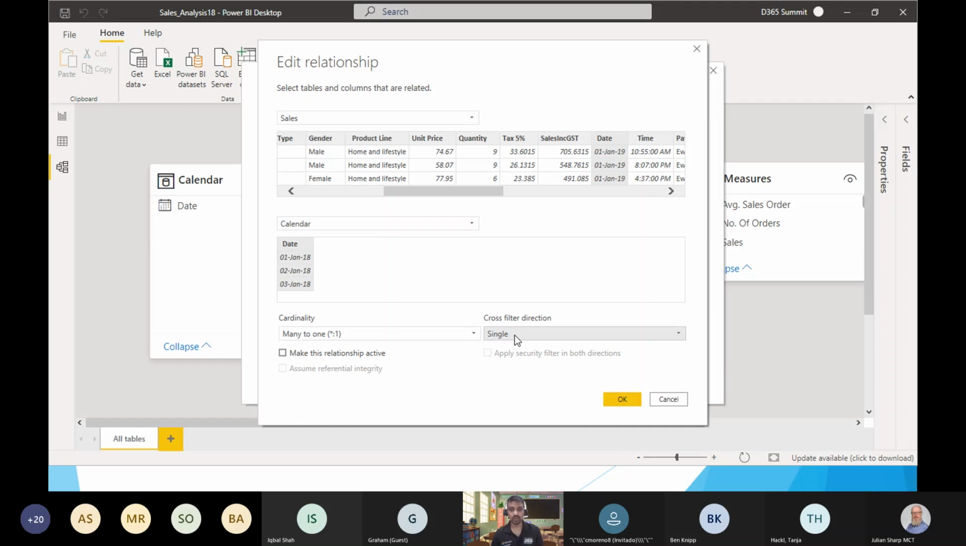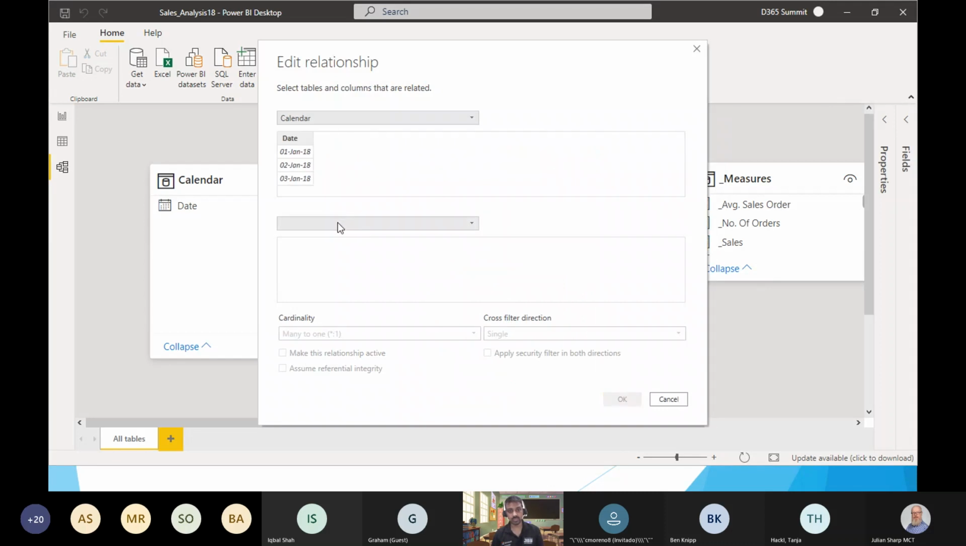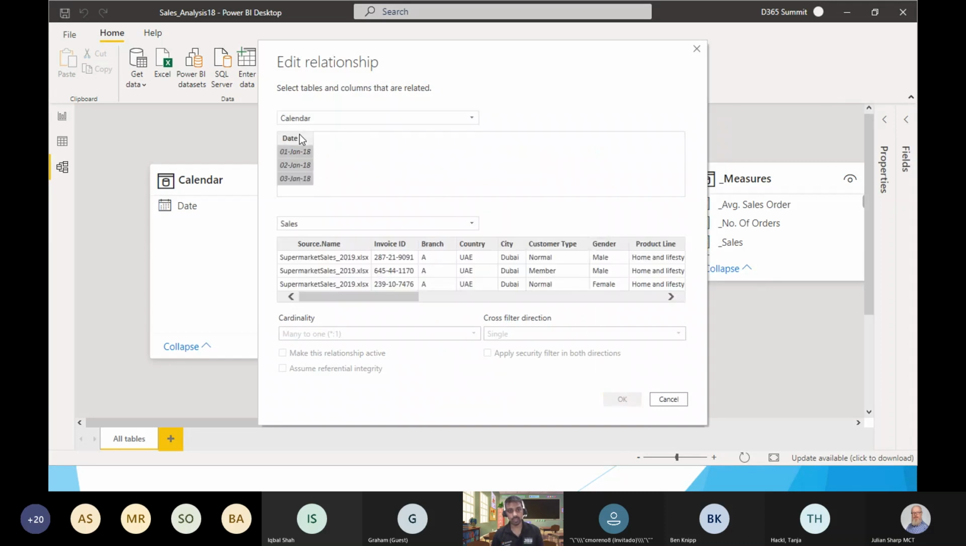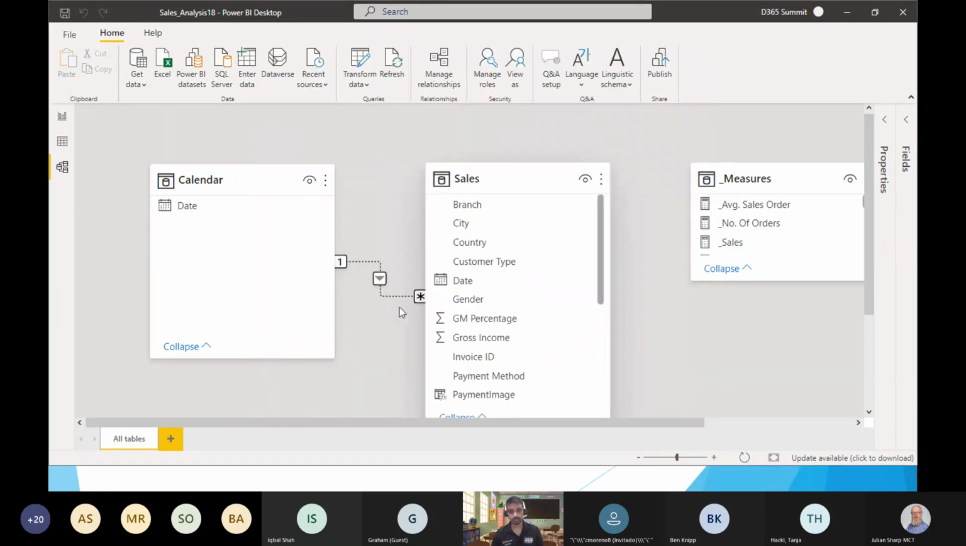If I set the cross filter direction to single, what will happen? The filter will always flow from your dimension table to the fact table. I will just show it to you. Currently you see the filter direction is from dimension table to fact table. Now let's change this relationship again. Now I'm doing the inverse, and I change this to one-to-many.